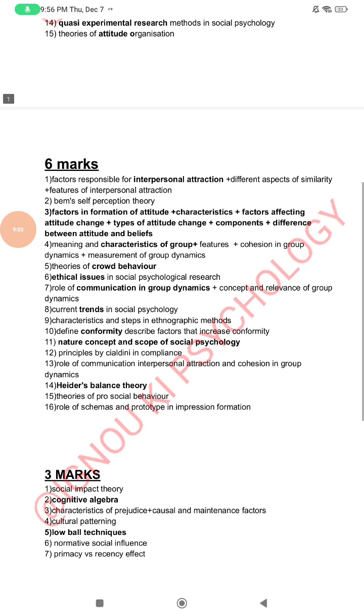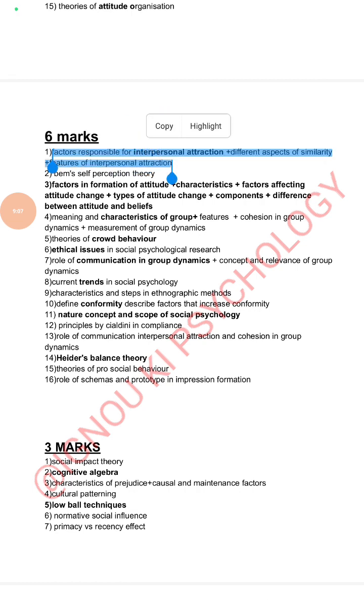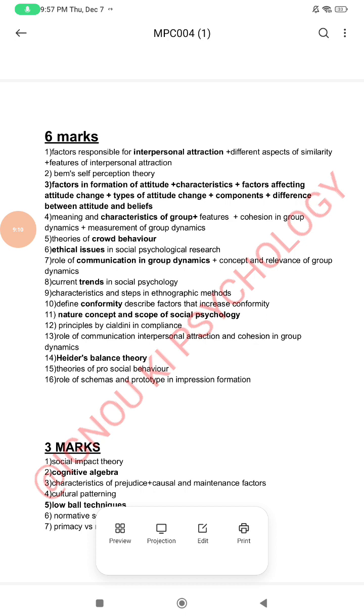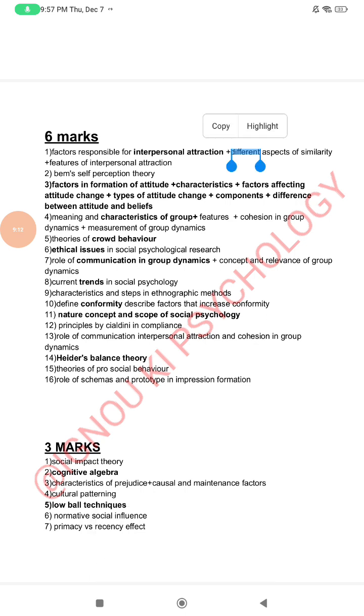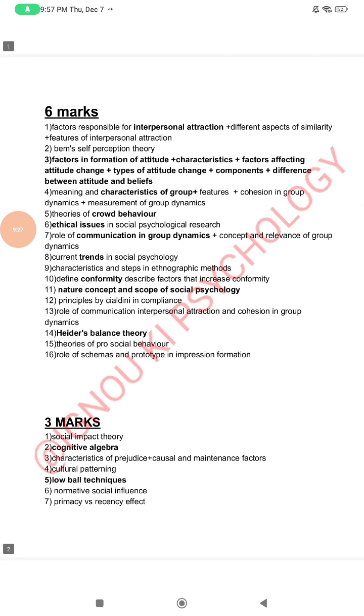Then comes the 6 markers questions. Question number 1, factors responsible for interpersonal attraction plus different aspects of similarity, features of interpersonal attraction. In this way, first of all, you have to write what is interpersonal attraction, the study of attraction between people which leads to the development of platonic or romantic relationship. So first you have to write what is interpersonal attraction, then different aspects of similarity plus features of interpersonal attraction.